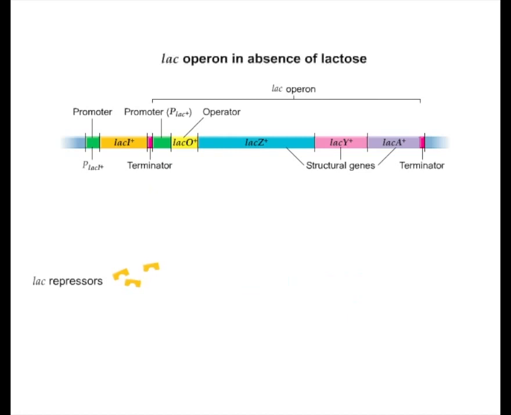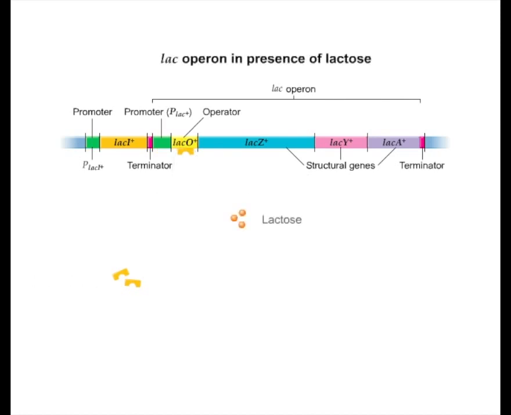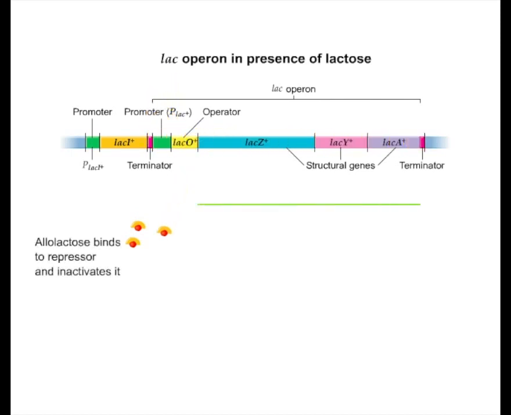In the absence of lactose, the LAC repressor binds to the operator and keeps RNA polymerase from transcribing the LAC genes. When lactose is present, small amounts of it are converted to an isomer called allolactose, which acts as an inducer to turn on the LAC genes. The LAC genes are expressed because allolactose binds to the LAC repressor protein, changing its shape so that it cannot bind to the LAC operator. RNA polymerase can then bind to the promoter and transcribe the LAC genes.